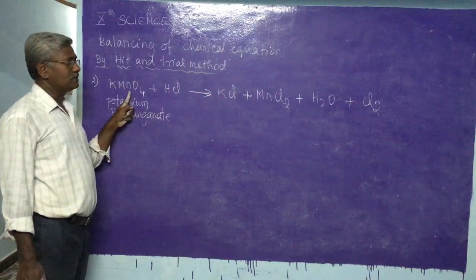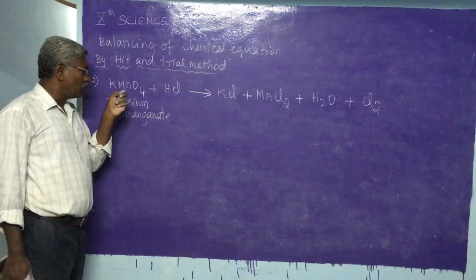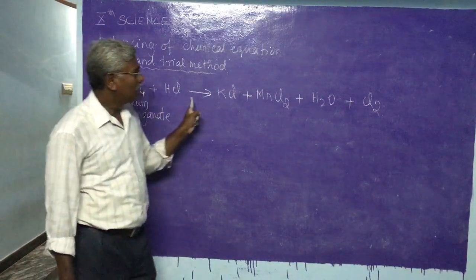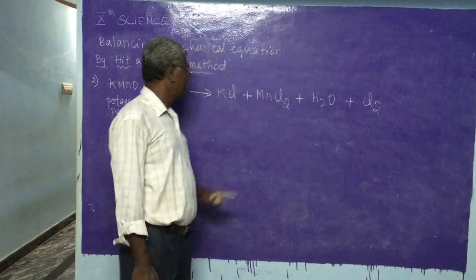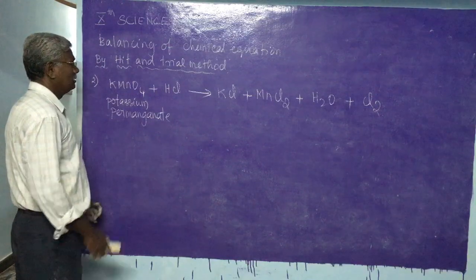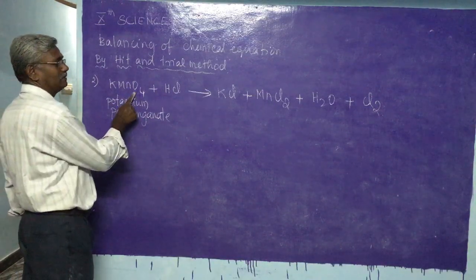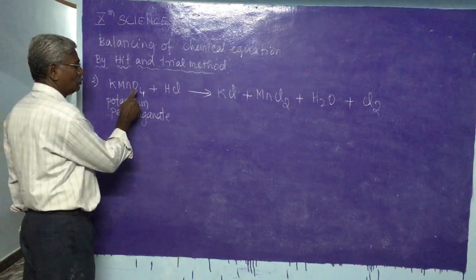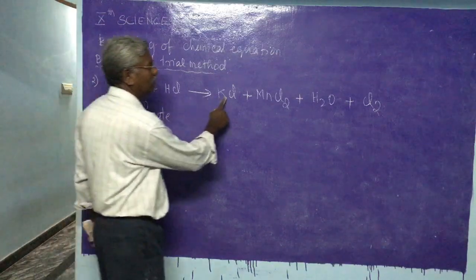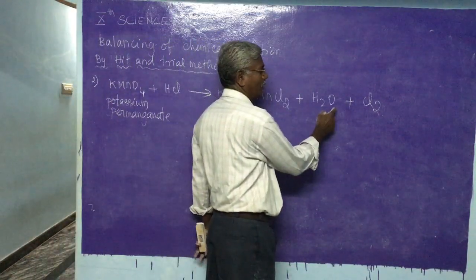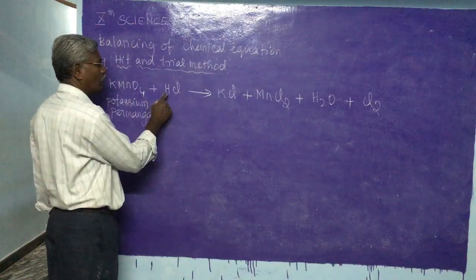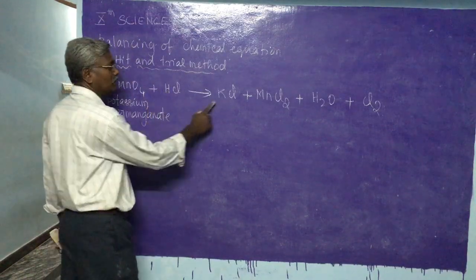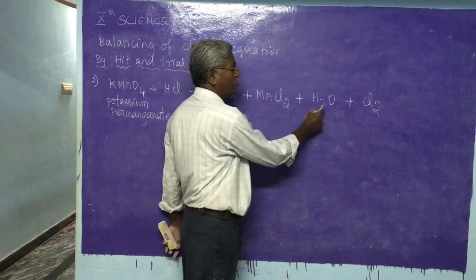Mn, manganese, is also present in only one reactant and only one product. Oxygen, present in only one reactant and only in one product. Hydrogen, only one reactant and only one product.